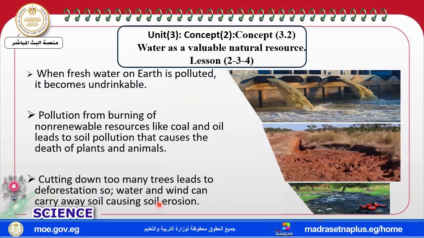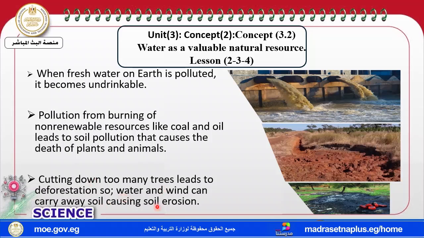Okay, let's move to a point which is very important. When fresh water on the earth is polluted, the fresh water becomes what? Undrinkable. And the pollution from burning non-renewable resources like coal and oil leads to soil pollution, and this causes the death of plants and animals. Finally, cutting down too many trees leads to deforestation.